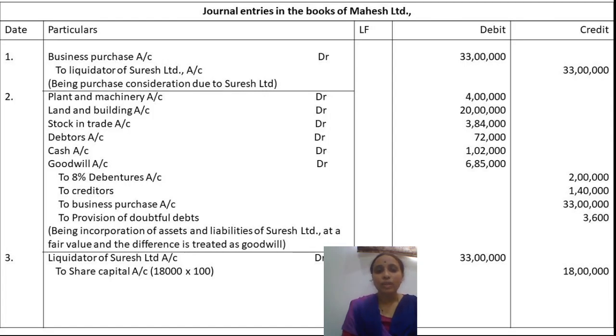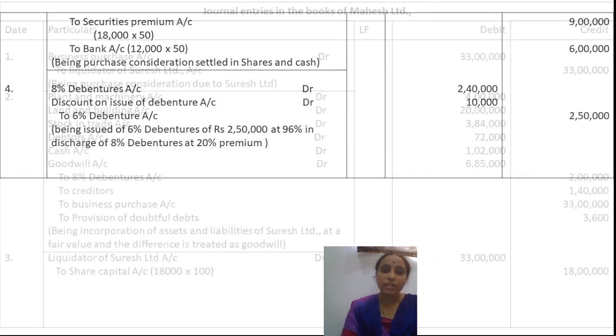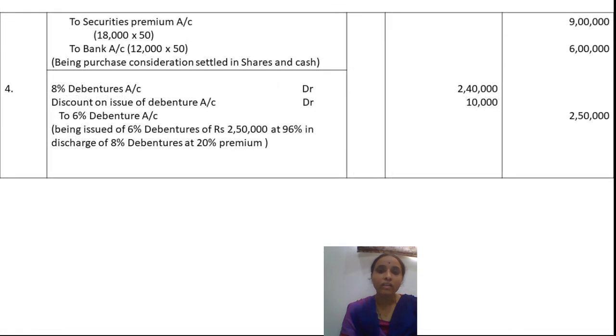The next entry to be passed relates to the purchase consideration discharged in shares and cash. That is liquidator of Suresh account debtor 33 lakh, to share capital 18 lakh, as they are going to give in the form of equity shares, and securities premium 9 lakh, and to bank 6 lakh. So through bank they are going to give 6 lakh in cash, and equity shares with the premium, 9 lakh plus 18 lakh. So that we have incorporated.